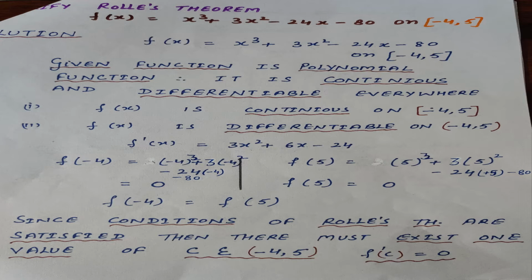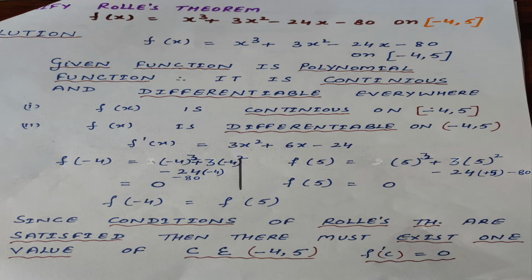Then we will find out the answer there. After substitution, the answer is 0. Then we will put the value of 5 in the given function. Then the answer is again 0. It means these two answers are the same. The third condition is also satisfied there. Since all conditions are satisfied, Rolle's theorem is applicable there.